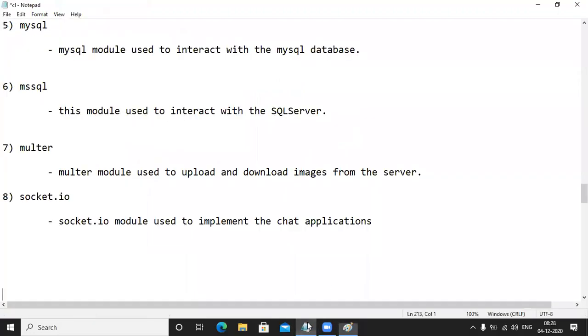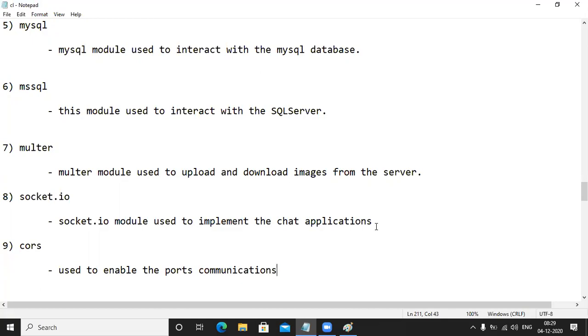If you want to handle that error, we need to go for one more module. Which module? The CORS module. Use it to enable which communication? Ports communication. So we need to go for one module, the CORS module.